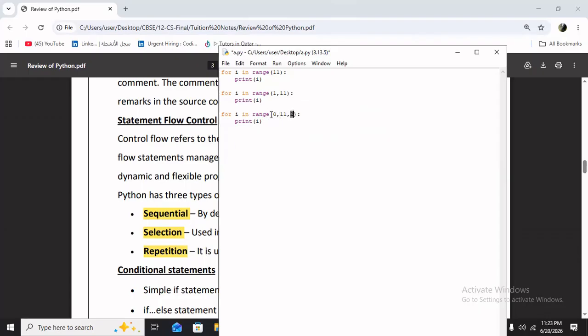So how it will print? First 0 will come, then 0 plus 2, 2 will come, 4 will come, 6 will come, 8 will come, up to 10 will come. See, you can see the output. I'm just putting some space here in between. See, if you want space, just simply use a print statement in between. So automatically space will come. So I'm just running the code.